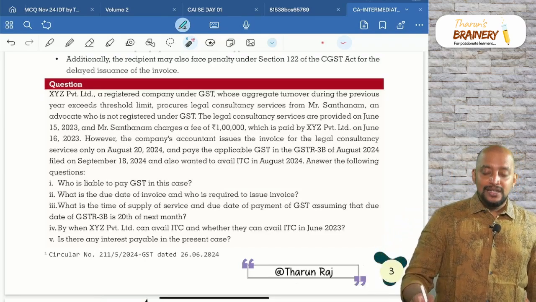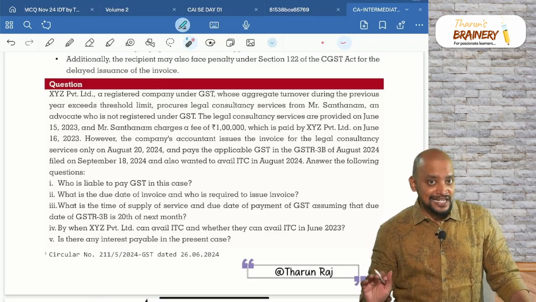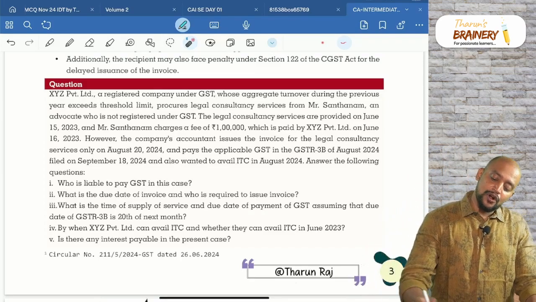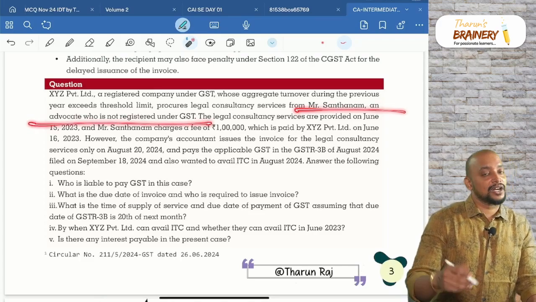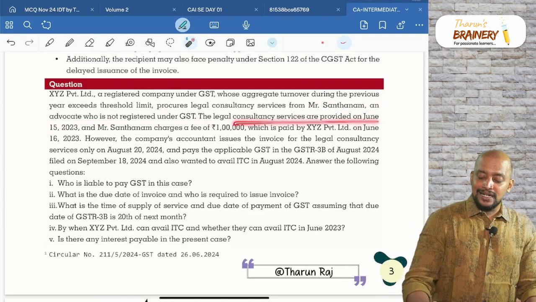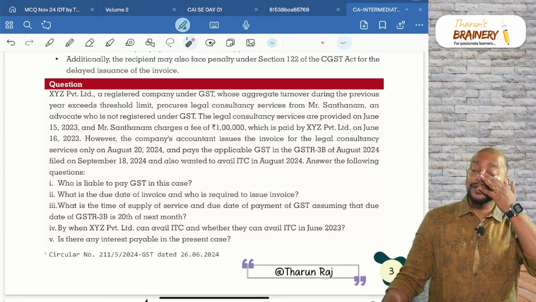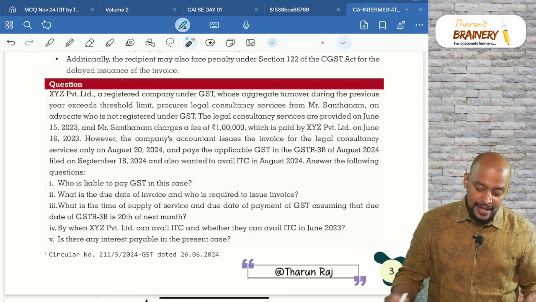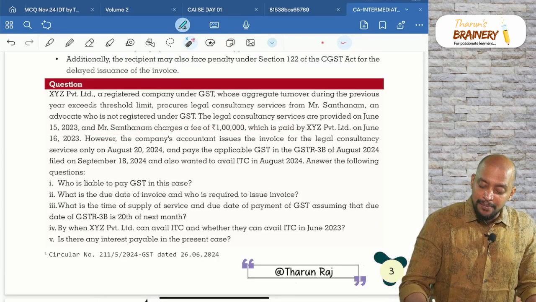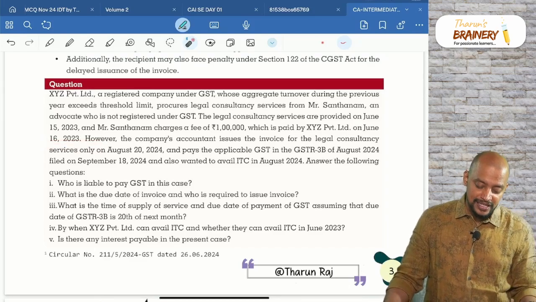And moreover, a supplier, that is a person whose outward supply is fully covered under RCM, is exempted from registration under section 23. So, accordingly, Mr. Santhanam is not required to get registered. Correct, he is not registered also. The legal consultancy services are provided on June 15, 2023. So, what is the date on which service is provided? June 15. And Mr. Santhanam charges a fee of 1 lakh, which is paid by XYZ Private Limited on June 16. Payment is made on June 16.